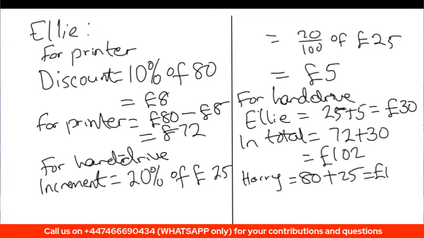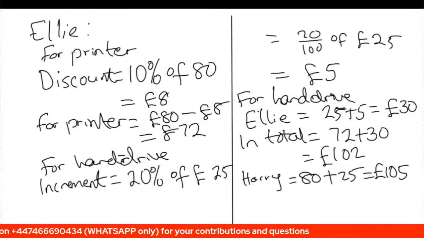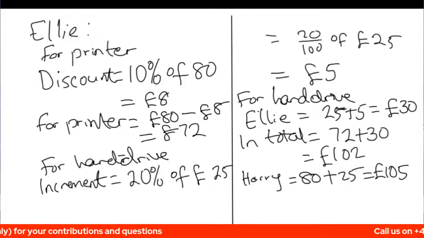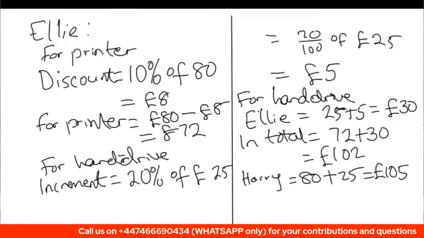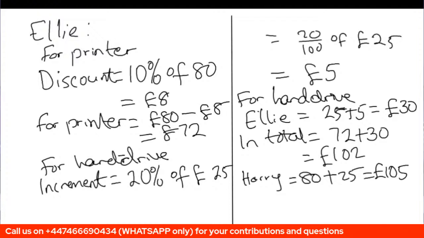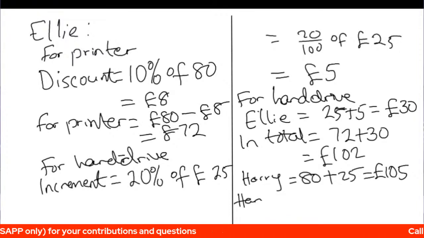So look at it, who spent more? Harry actually spent more. So Ellie is not correct. It is not like, let's just calculate by saying 20% is more than 10%. No, Ellie is wrong. So the box we're going to tick is no. And then this calculation is going to show, because here we see that Harry spent more money than Ellie.